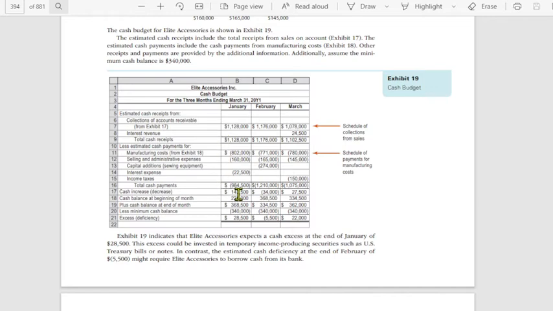Okay? 143.34. Okay, nag-negative tayo or cash decrease tayo on February. Cash balance at the beginning of the month, i-plot mo dyan. This would be your cash balance at the beginning of the month. Okay, less the minimum cash balance.